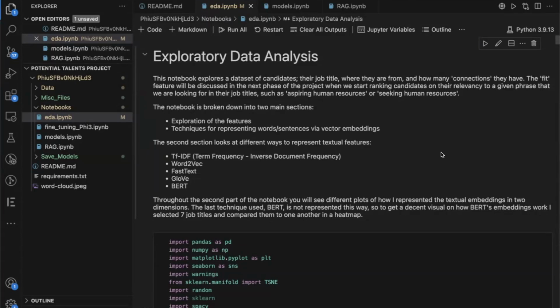A little bit of background on the problem. A talent and sourcing management company wanted a robust ranking algorithm to rank candidates via some sort of job title description. So, like an engineering manager or a full stack software engineer or aspiring human resources person, whatever that phrase may be. It could be really anything.